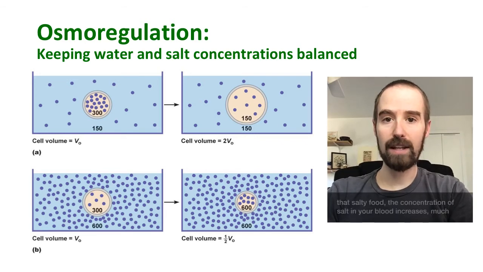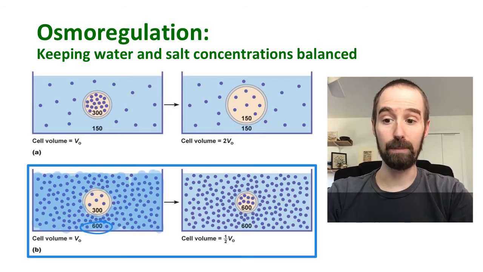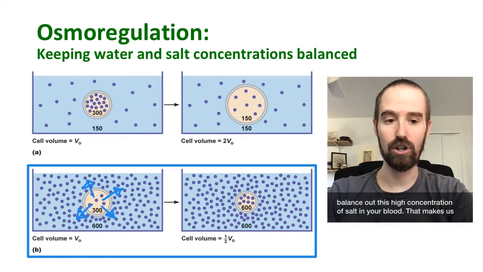When you eat all that salty food, the concentration of salt in your blood increases, much like in our second example here. With a higher concentration of salt in your blood than in our cells, water diffuses out of your cells in order to balance out this high concentration of salt in your blood. That makes us feel thirsty because our cells are losing water.